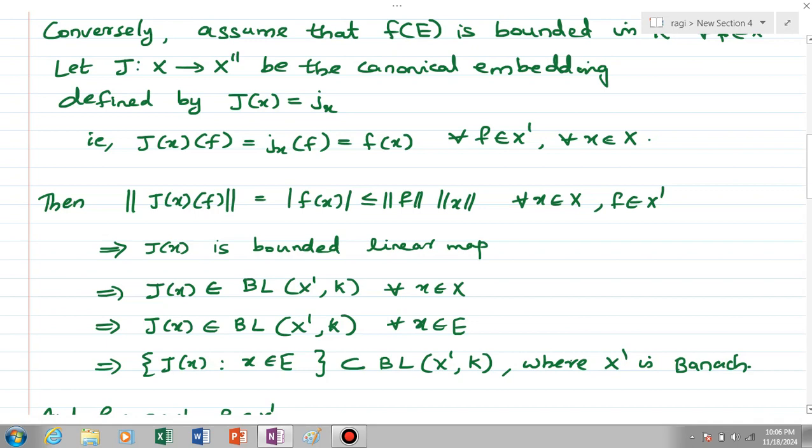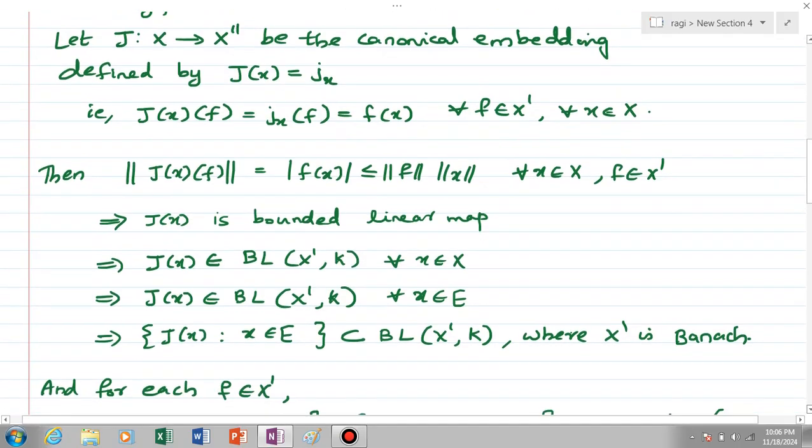That is, J of X is an element of BL of X dash K for every X element of capital E. That is, the set of all J of X where X element of E is a subset of BL of X dash K. Also we know that X dash is a Banach space, because if X is a normed space, then X dash is clearly Banach.